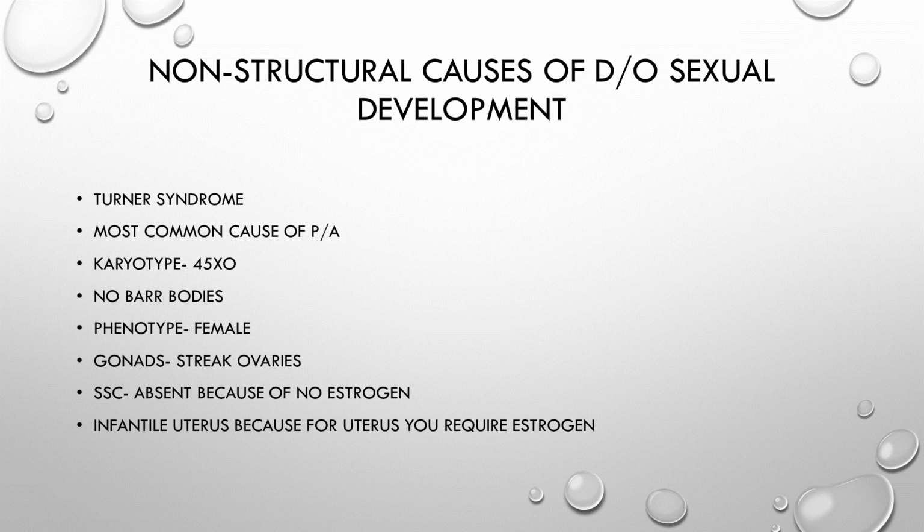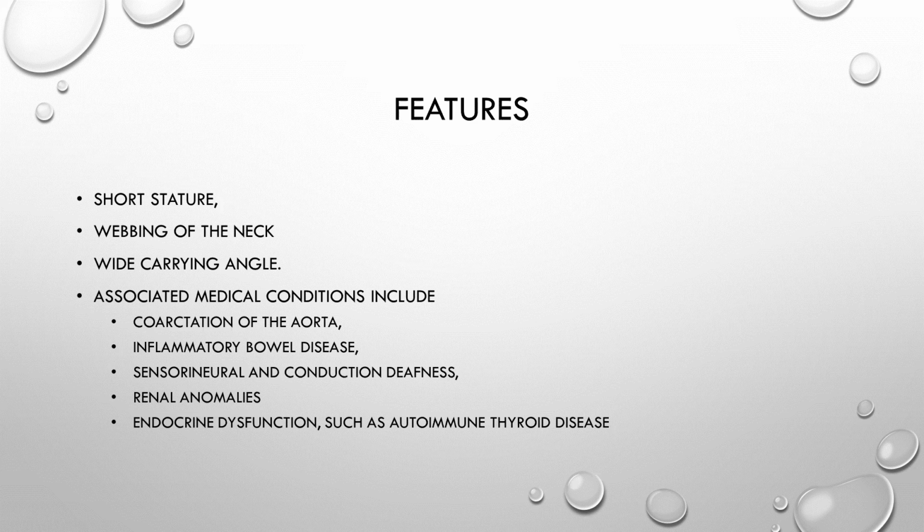What are the features of the patient? The Turner syndrome girl will be short-heighted, with a webbed neck, a large carrying angle, widely spaced nipples, flat chest, and cubitus valgus, short fourth metacarpal. And the most characteristic heart disease in Turner syndrome is coarctation of aorta.